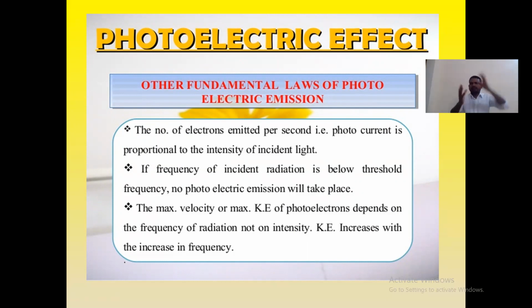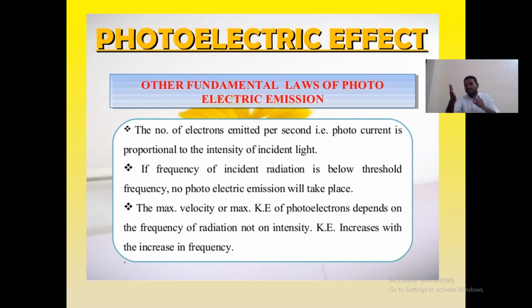The first one: when light is incident on the metal, electrons are emitted. These emitted electrons have kinetic energy.